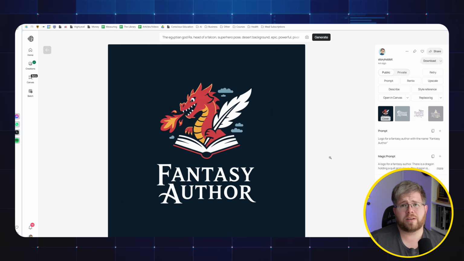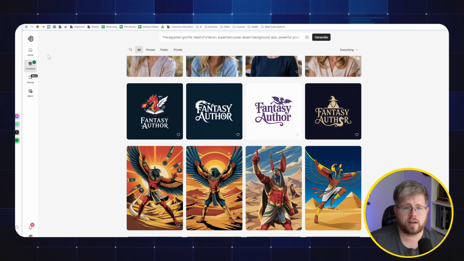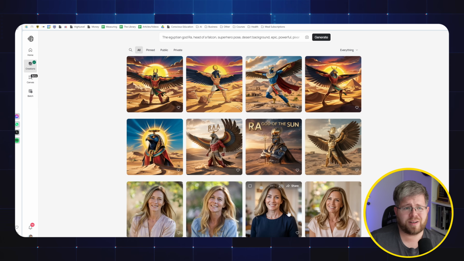But I honestly don't think that the original 2.0 version was that bad at logos either. I would say they're pretty much just as good, if I were being honest. So that is my overview of Ideogram. I would love to hear your thoughts, because I wonder if there are just different ways of prompting it that I'm missing here. So please let me know your thoughts having played around with Ideogram 3.0.